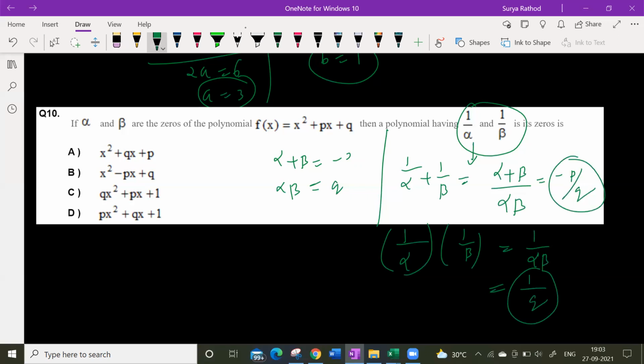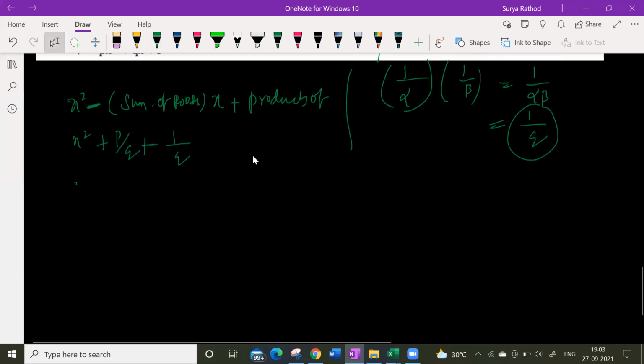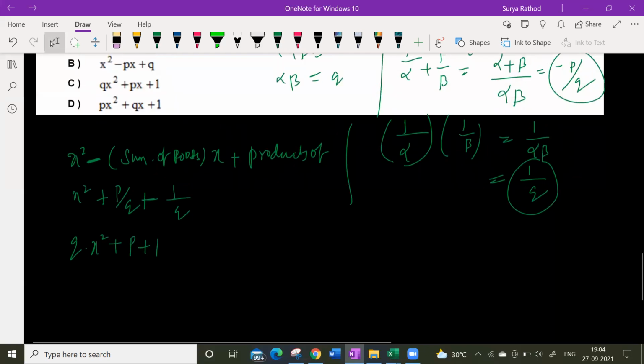So how can I frame an equation? x square minus sum of the roots into x plus product of the roots. Yes or no? x square minus the sum of the roots, what I got here, minus p by q x plus 1 by q. Minus into minus, plus. So here q into x square plus p x plus 1. Okay. So what is the answer?